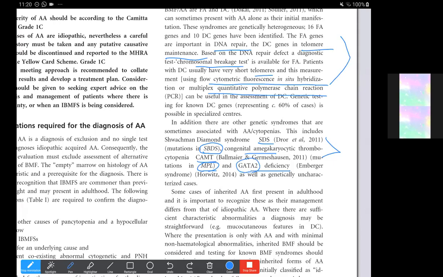Some cases of inherited anemia still first present in adulthood, and it is important to recognize this. So even patients in their 30s to 40s may also be worked up. Where there are sufficient characteristic features, the diagnosis may be straightforward, but sometimes it's not so. The presentation may be only aplastic anemia with minimal non-hematological abnormalities.